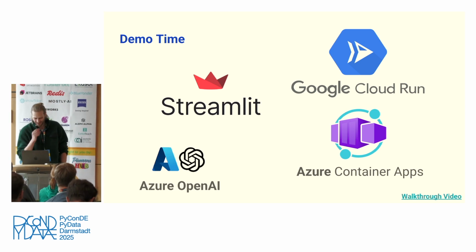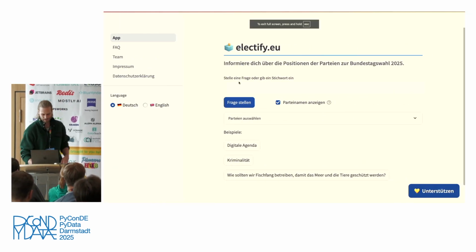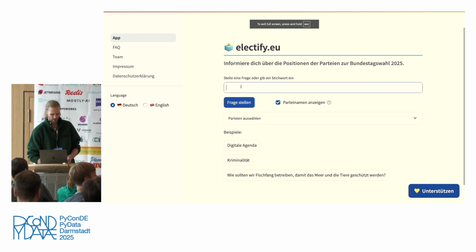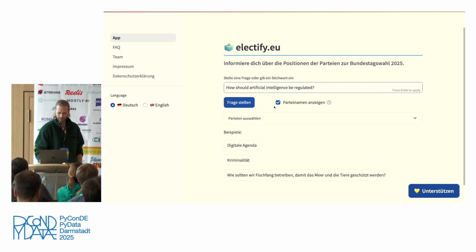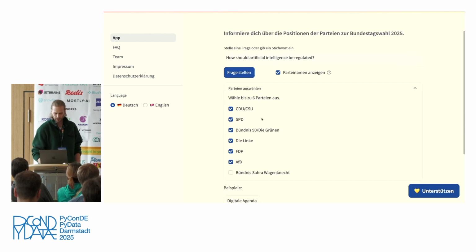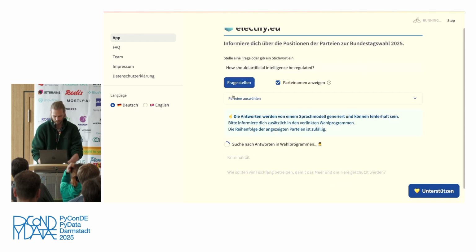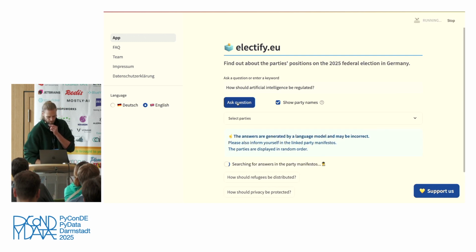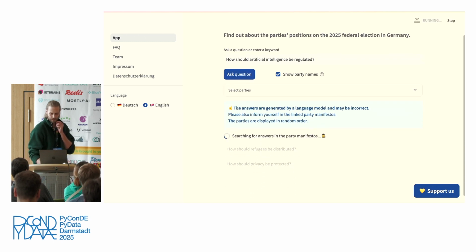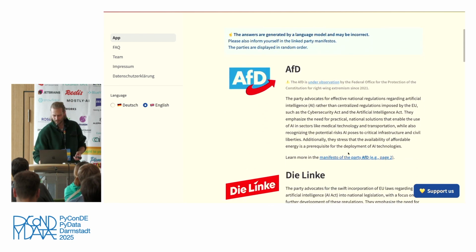And yeah, let me just quickly walk you through it. So this is how it looks. You have here the question you can type. For example, I can ask, how should artificial intelligence be regulated? And you can choose which parties you want summarized, right? Oh, wait, actually, let me switch to English. Okay, and if you start generating, then first you see a quick banner which tells you, okay, this is AI generated, be careful. And then you see the party responses, right?